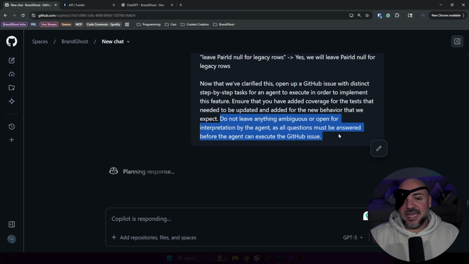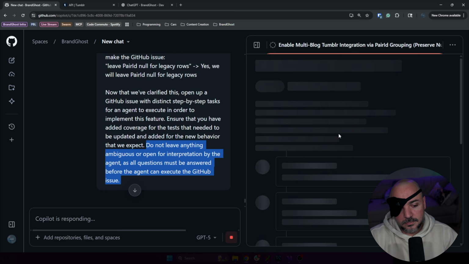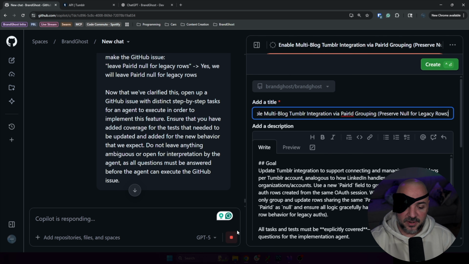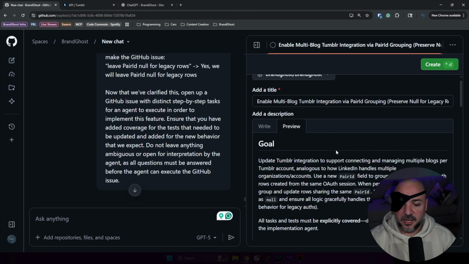Maybe it's how I'm saying it. Maybe I need to update the instructions, but I have a feeling that one of the last steps we'll see in the issue is to go ask clarification. So let's go see what it does. All right, it looks like we have our GitHub issue created. Let's have a little read through.